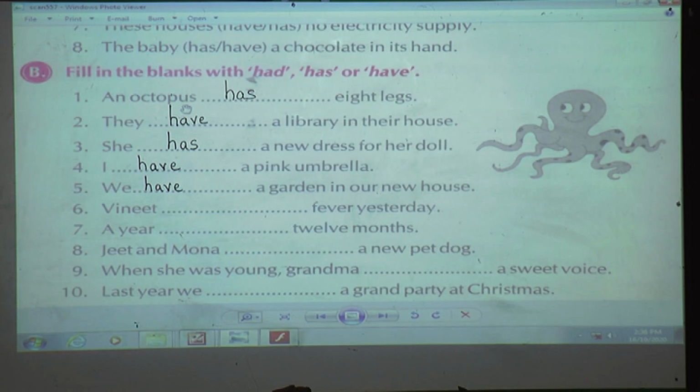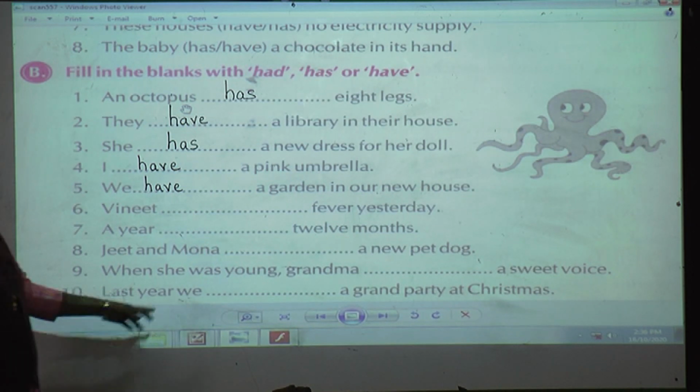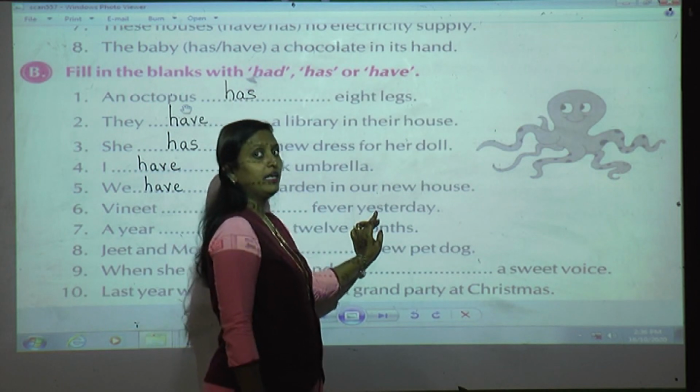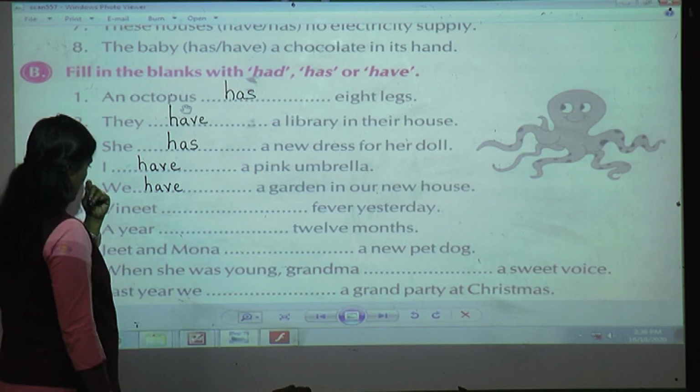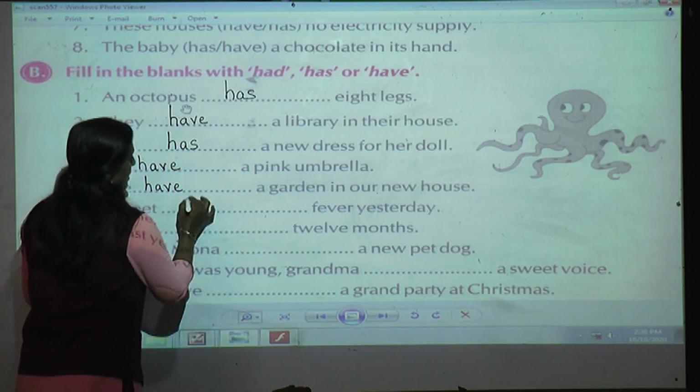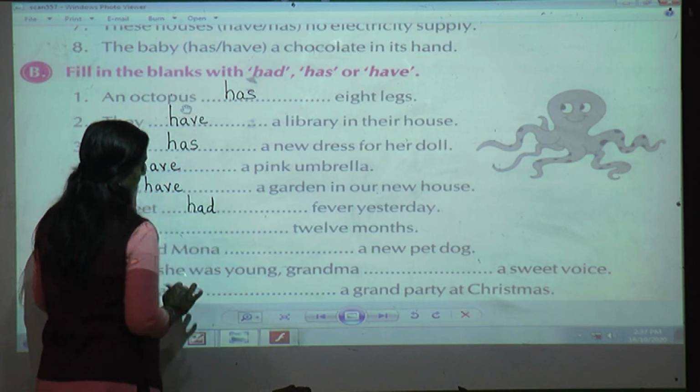Next, Vinay dash fever yesterday. I hope that till 5 you have finished. Shall we move on to the 6th? Read that sentence. Vinay dash fever yesterday. Now yesterday shows that he was having fever the previous day. Okay? So it is a past tense. So Vinay, what will come? H-A-D, had.